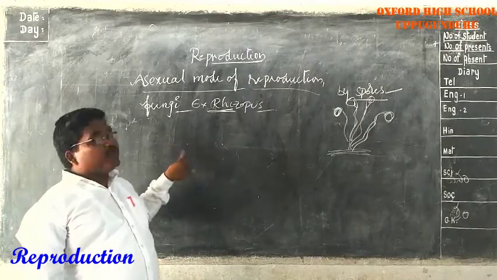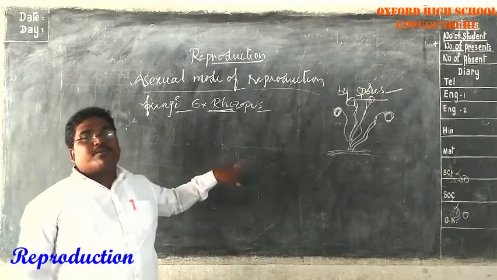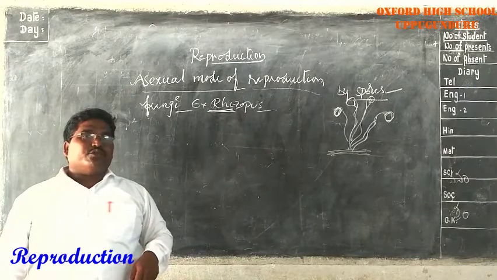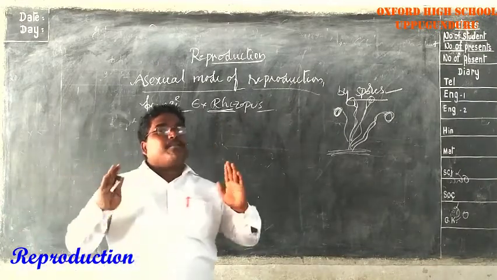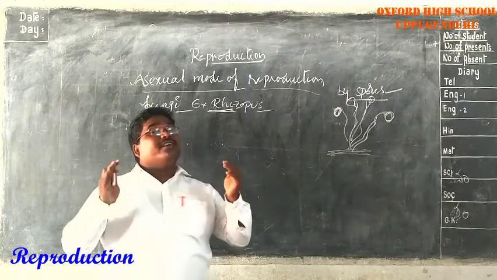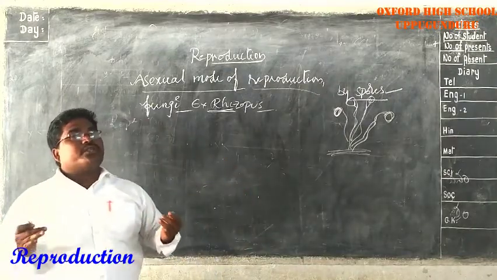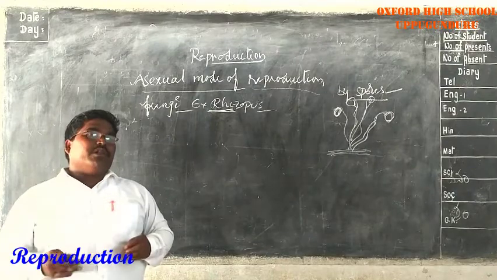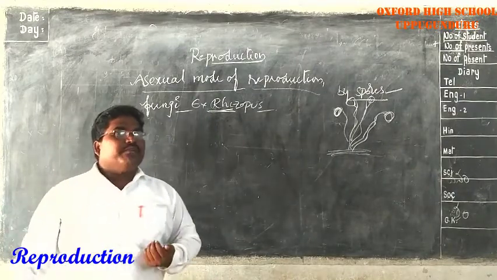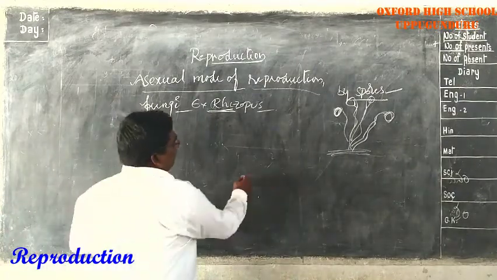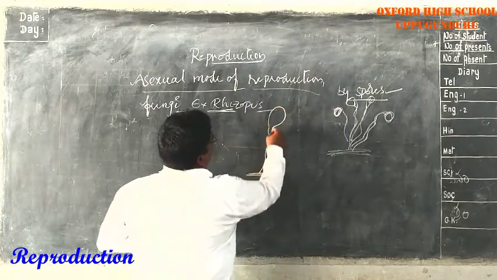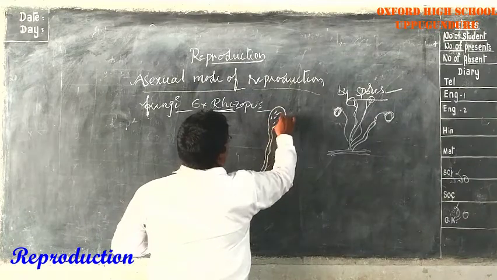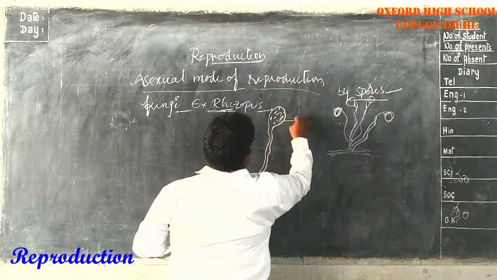Here, in this asexual mode of reproduction, the spores will develop into new individuals. The spores develop into individuals. The spores are present in the sporangium. See this. This is sporangia.